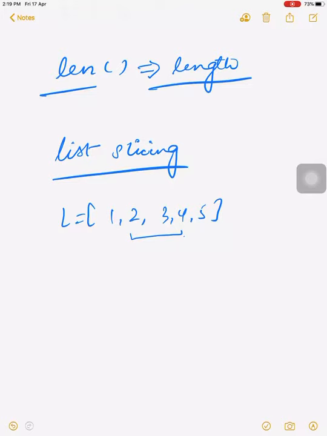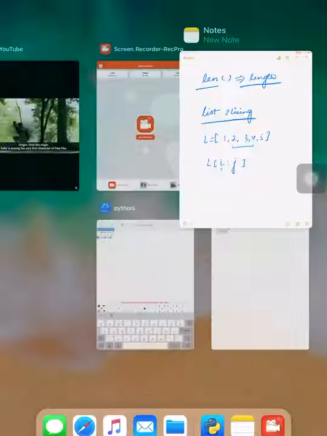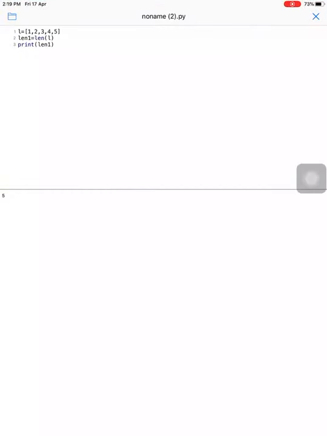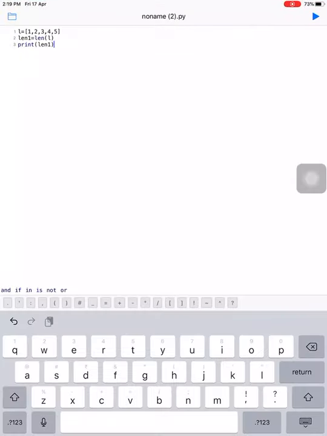I want only the values between 1 and 5, that is 2 3 4. For this we write L[i:j], which is called slicing. i is the index of the first element which we want, and j is the index of the last element which we want. That is called slicing.